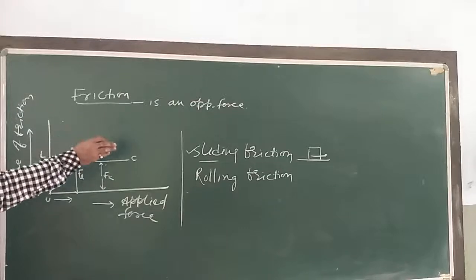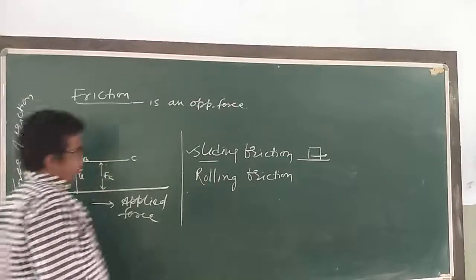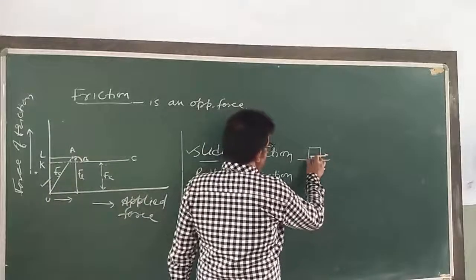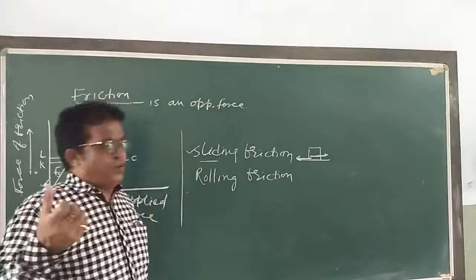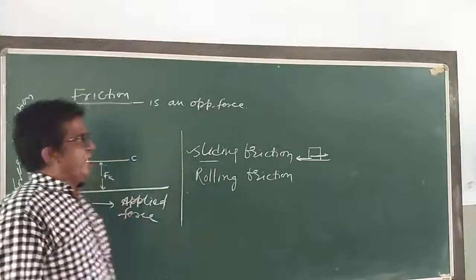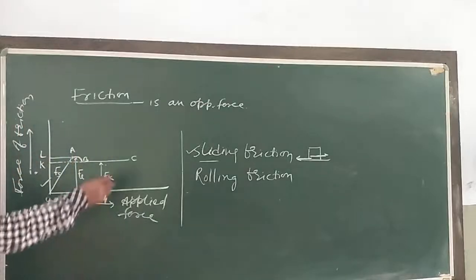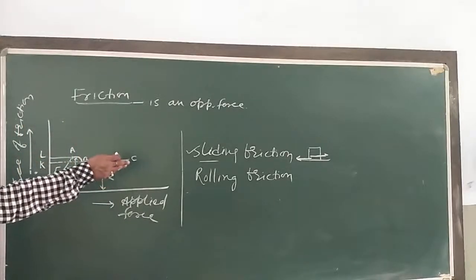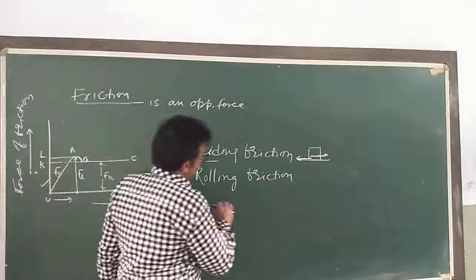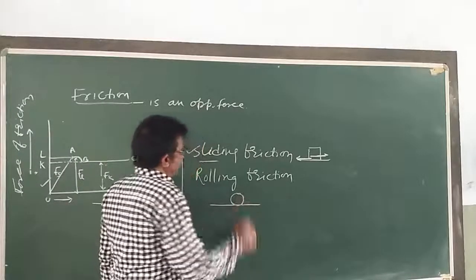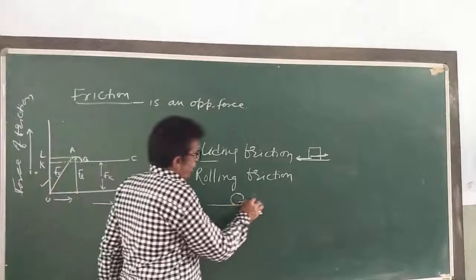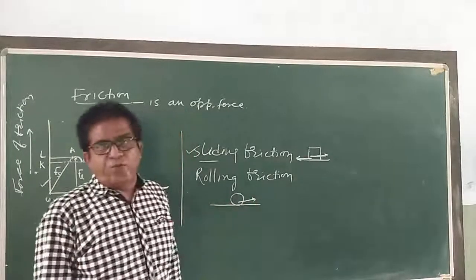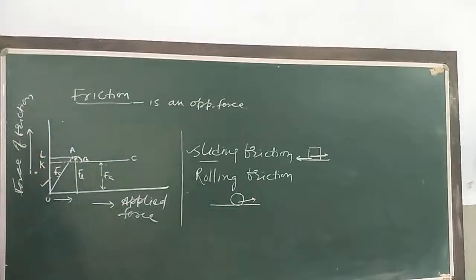When the block is moved over the flat surface of the table, then in the opposite direction a friction force is there. That friction which comes into play is called sliding friction. Then what is rolling friction? It is the opposing force that comes into play when one body is actually rolling over the surface of another body.